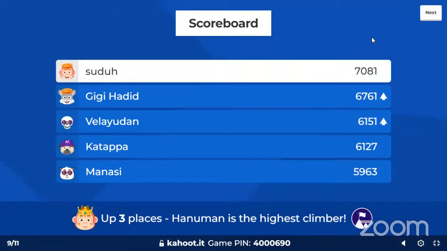Sudu, Gigi Hadid, Belaidan, Katapa, Mansi. Guys, where are the rest of them? Nobody's challenging this fight. Neither NH or Nia. Hanuman is the highest climber, up by 3 places. Okay. I think we have a couple of more questions.